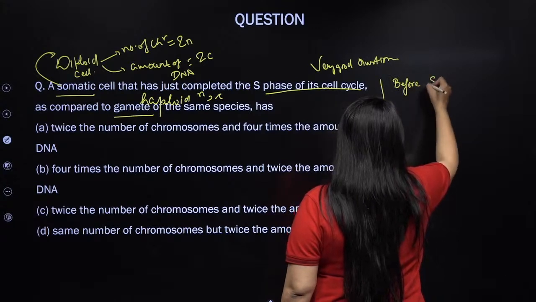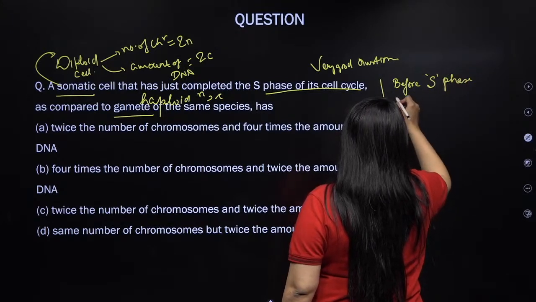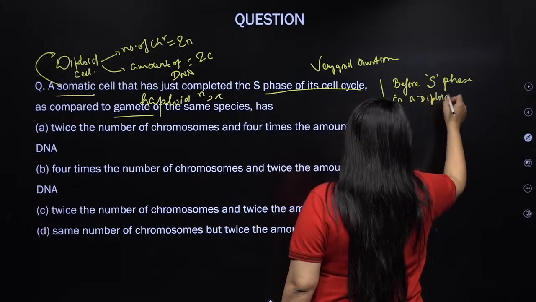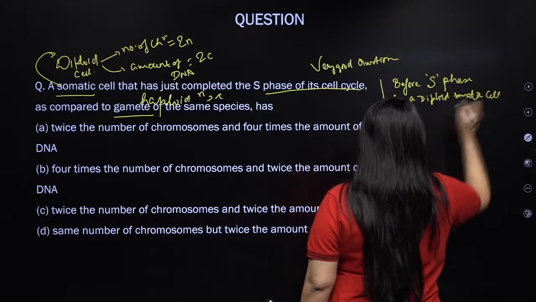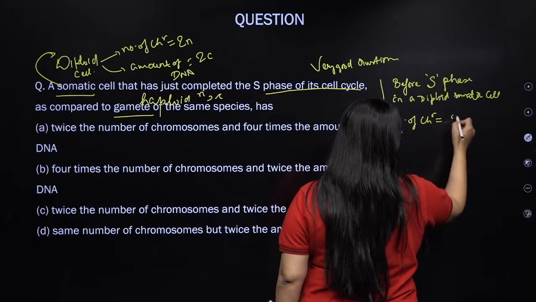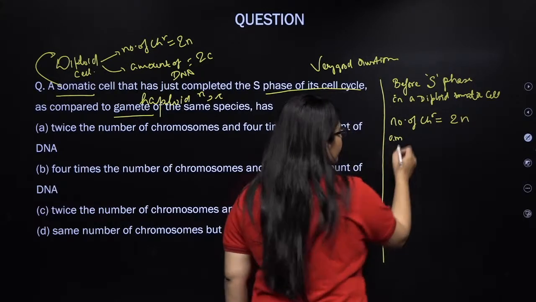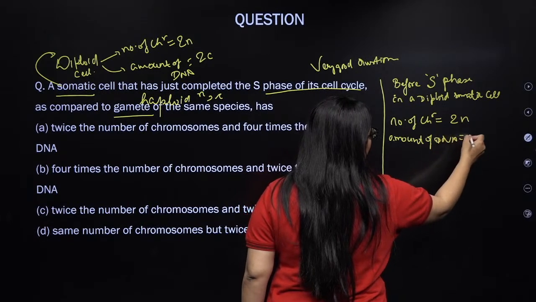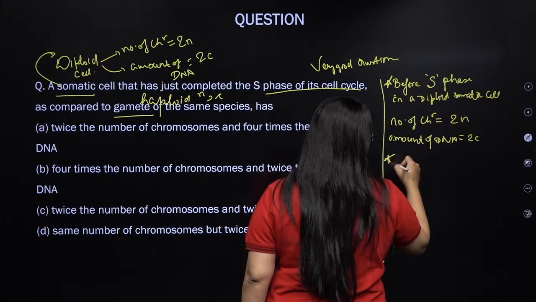Before S phase, in a diploid somatic cell, number of chromosome कितने होंगे? Number of chromosome equals to 2n. Amount of DNA कितना होगा बच्चों? Amount of DNA 2c. Right? Now, this is the first situation. Now, let's see the next situation.